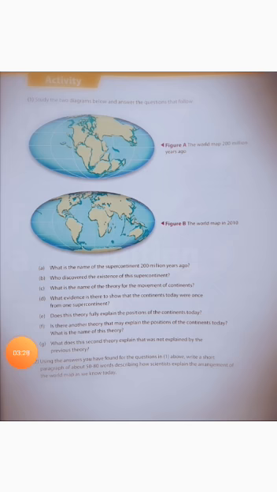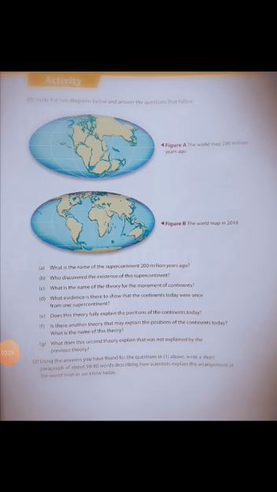Learners, open page number 11. On this page, there is an activity. Study the two diagrams below and answer the questions that follow. The diagram figure A, the world map 200 million years ago, and figure B, the world map in 2010. There are some questions. Question number 1. What is the name of the supercontinent 200 million years ago?